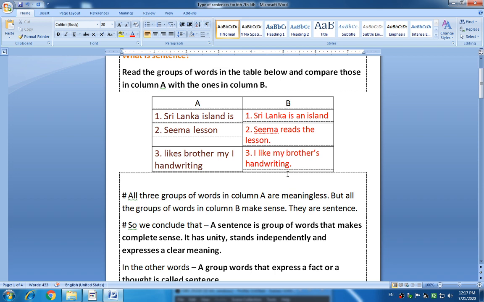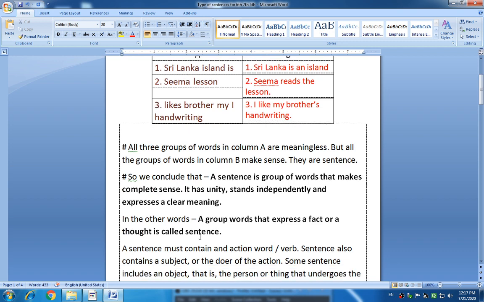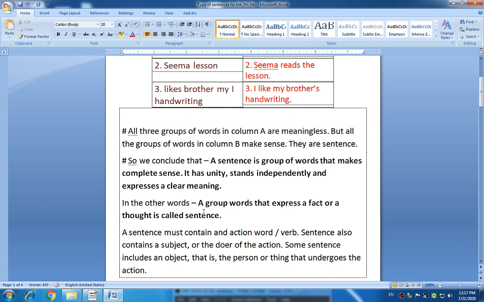Look at column B once again: "Sri Lanka is an island." In this group of words, the group has unity, stands independently and expresses a clear meaning. Therefore, in other words, a group of words that expresses a fact or a thought is also called a sentence.